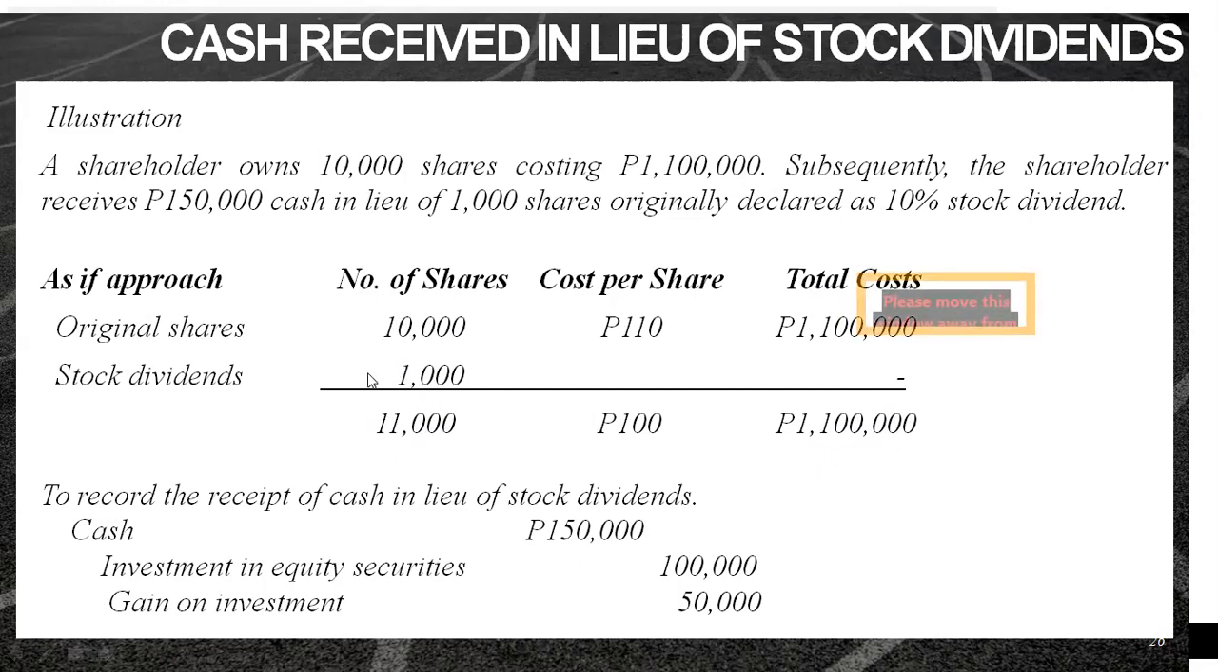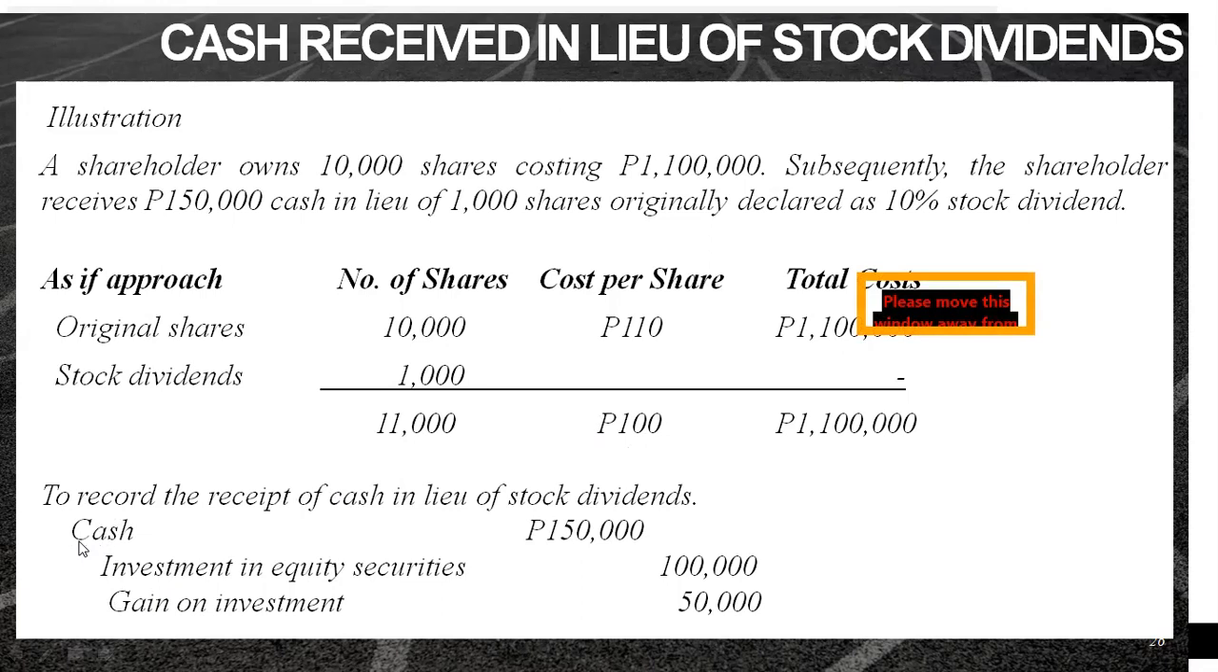The difference is that the number of shares became 11,000. So with that increase in the number of shares, most probably your cost per share will decrease. So that's 1.1 million divided by 11,000, which is 100. Now, this 100 will be your basis in computing our as-if sale. Since we are assuming that the shares were received initially and then these shares were sold, we have to establish, of course, the cost.